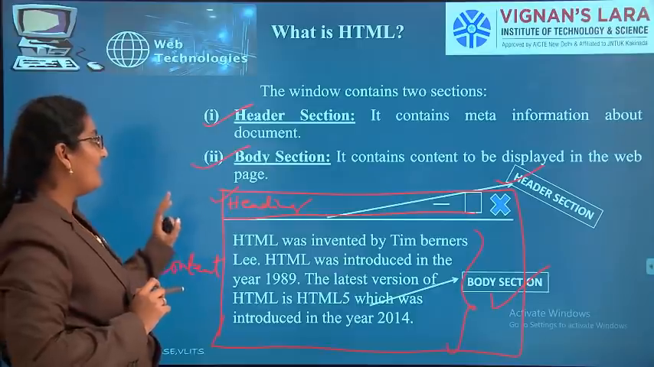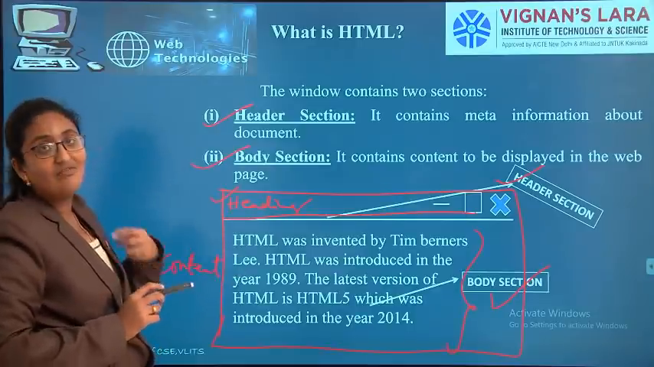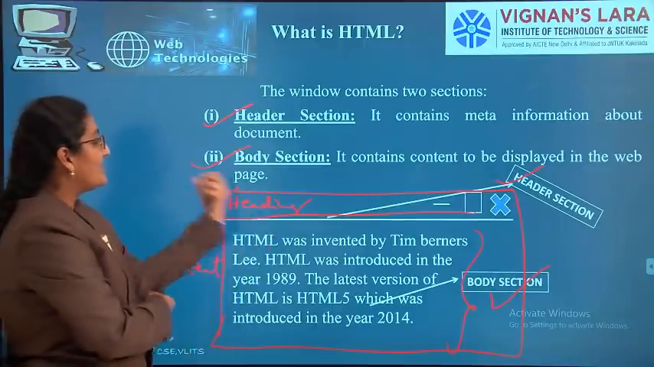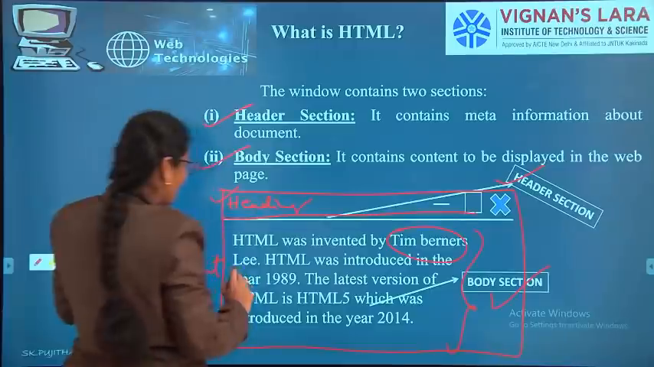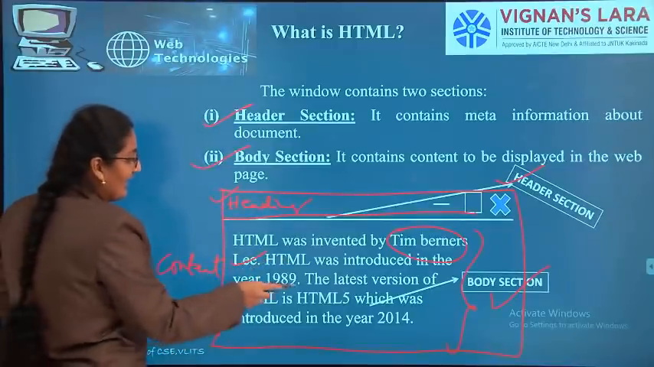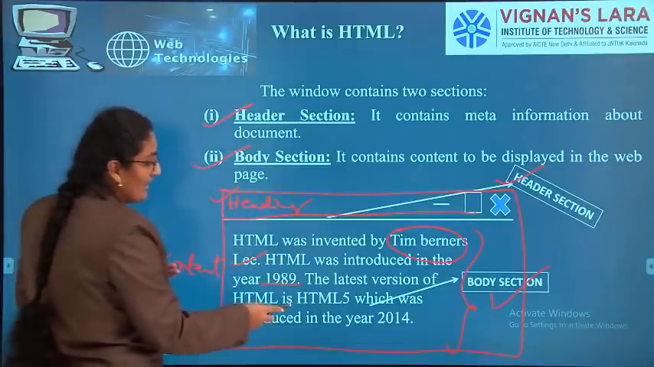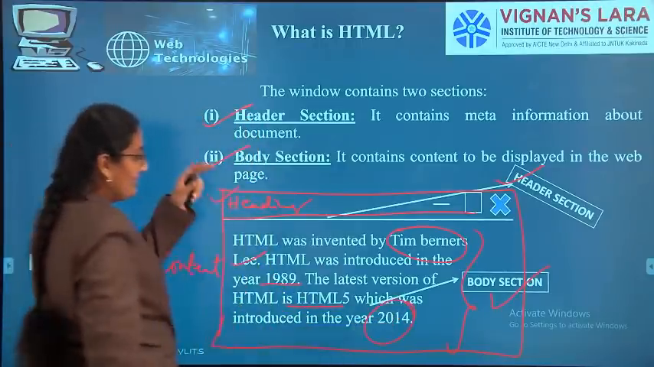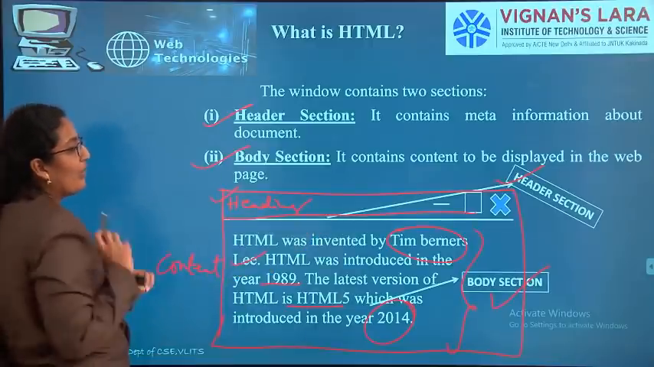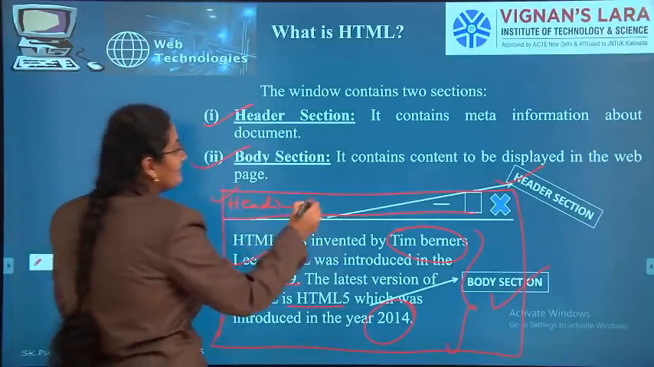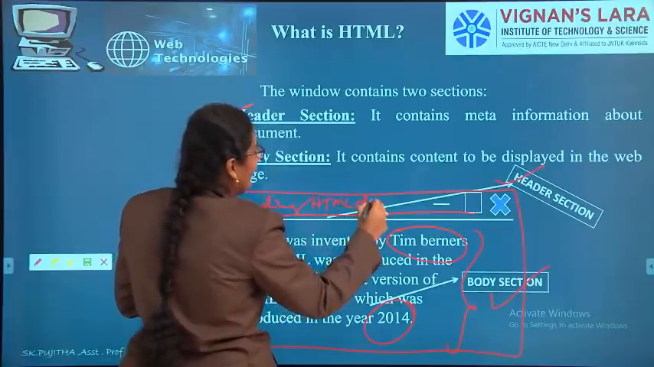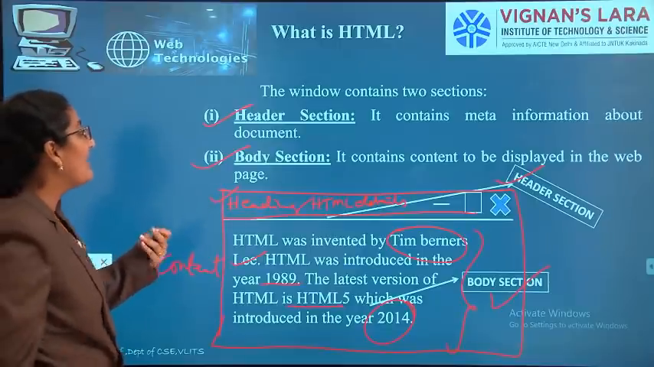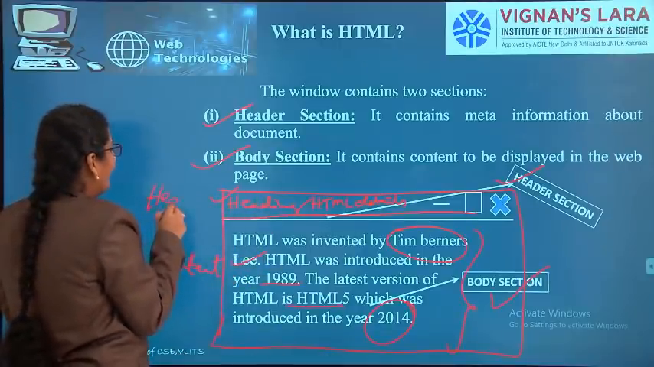Header section will have the information about the document. Body section will display the content of the document. Here, what content have we written? HTML is invented by Tim Berners-Lee, scientist. It was introduced in 1989. The latest version of HTML is HTML5. HTML5 was introduced in 2014. So this is about HTML we have kept in the body section. The heading should be HTML details. This document will have a perfect heading like HTML details. That heading will be in the header section.